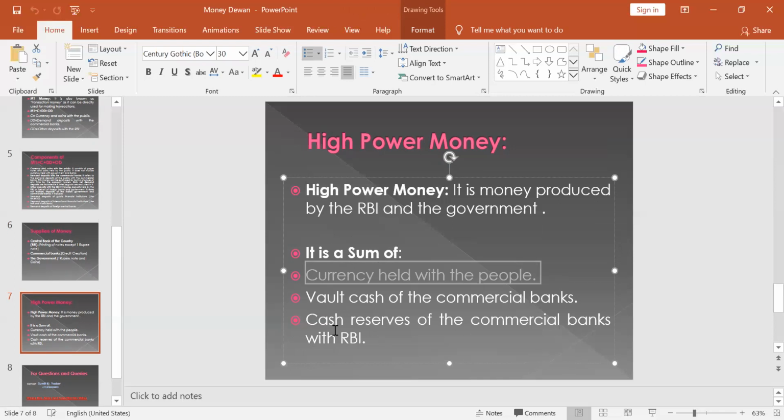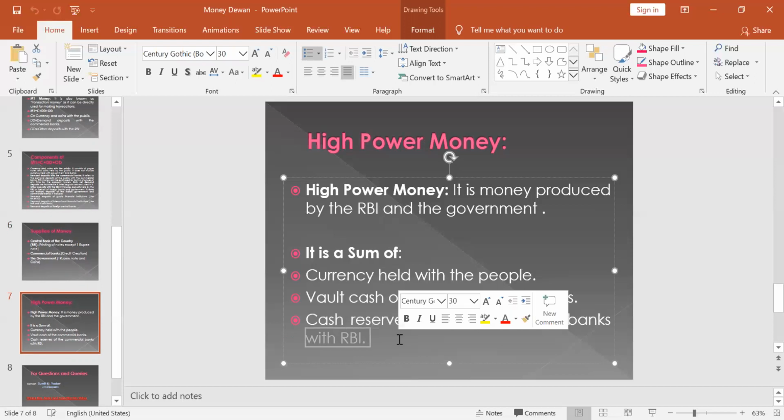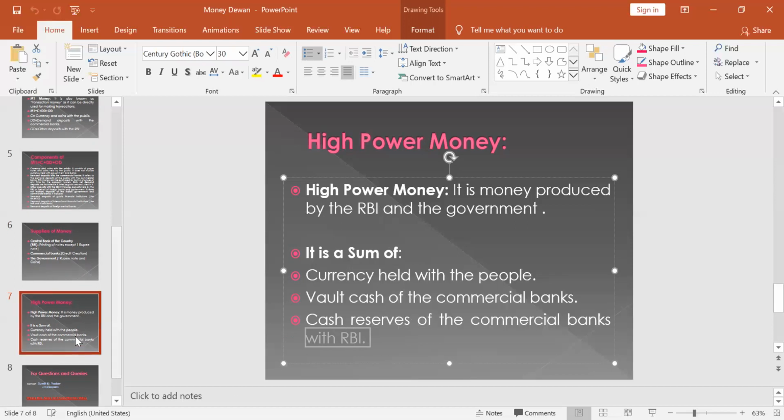Whatever cash reserves are there of the commercial banks with the RBI. We have discussed all these reserves, the LRR, legal reserve ratios. It has two components, CRR and SLR, cash reserve ratio and statutory liquidity ratio. Okay, so all these are known as high-powered money.